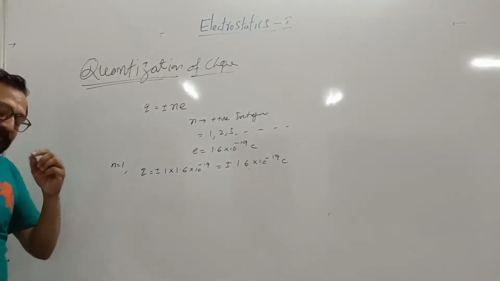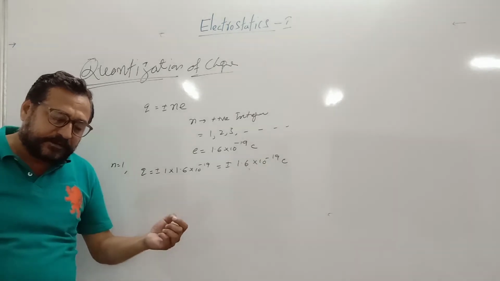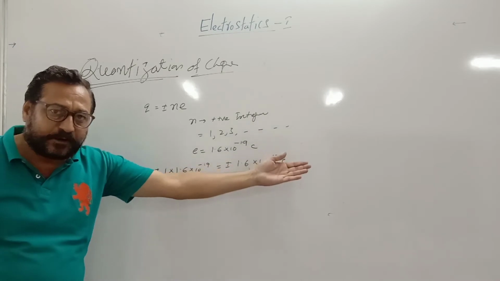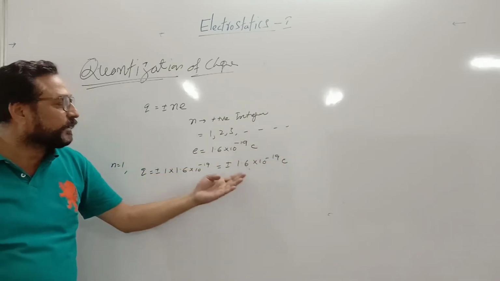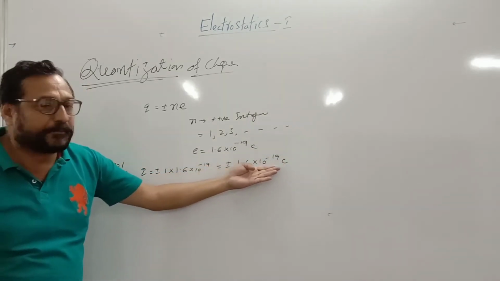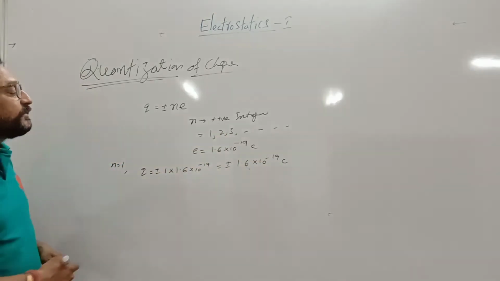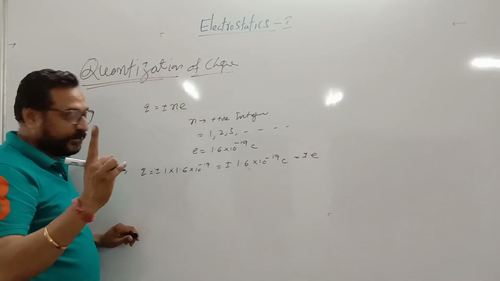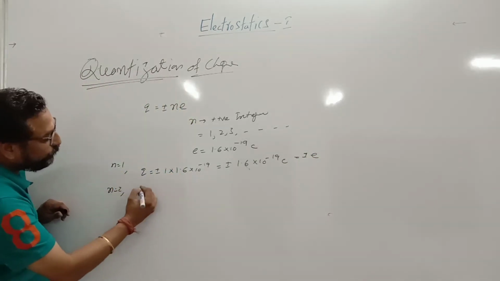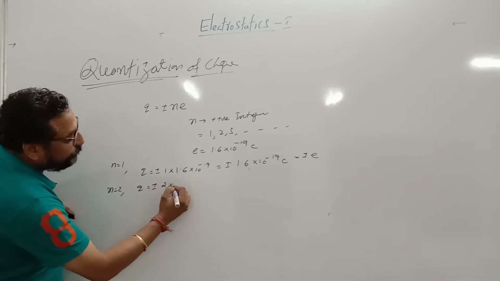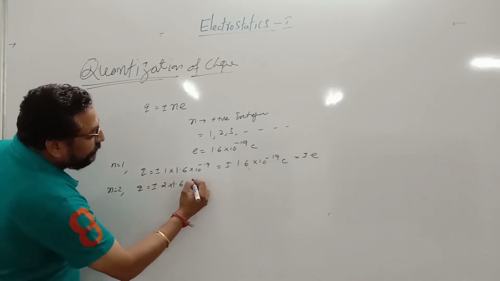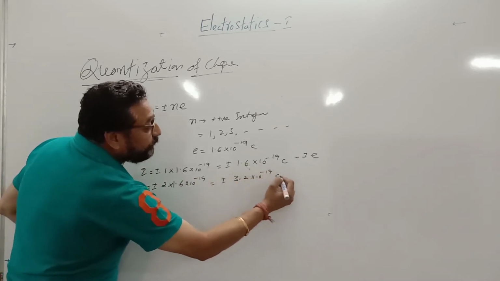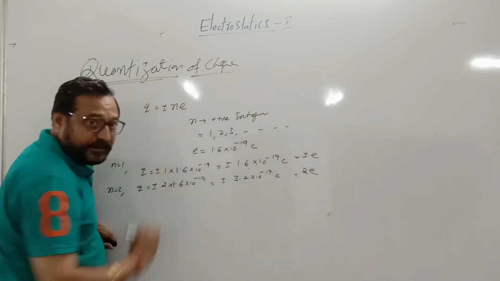That means when one electron leaves that body, the body is positively charged, 1.6 into 10 to the power of minus 19, and if one is taken in, that negative charge of the electron, then its charge is 1.6 into 10 to the power of minus 19 coulomb, and it is equal to the charge of one electron. When N is equal to 2, then Q is equal to plus or minus 2 into 1.6 into 10 to the power of minus 19. It is equal to 3.2 into 10 to the power of minus 19 coulomb. It is equal to twice of E.